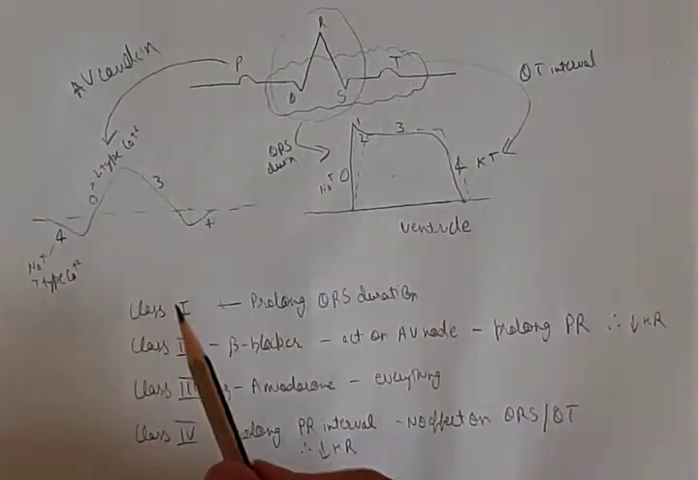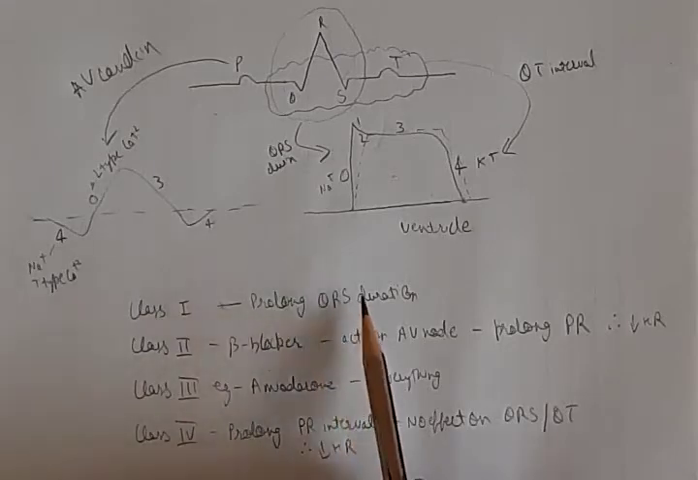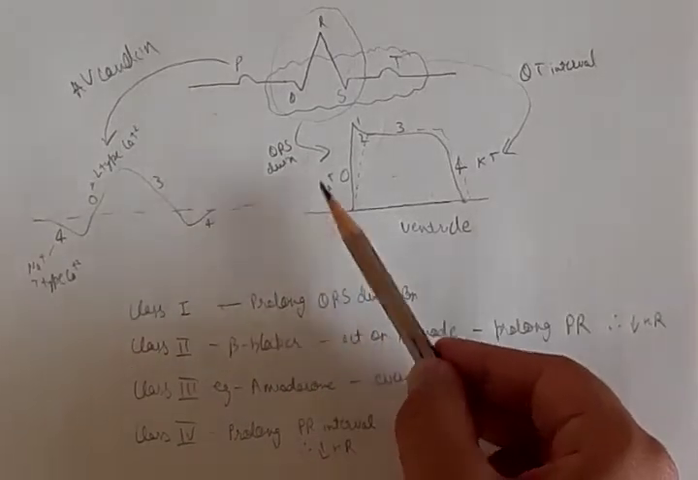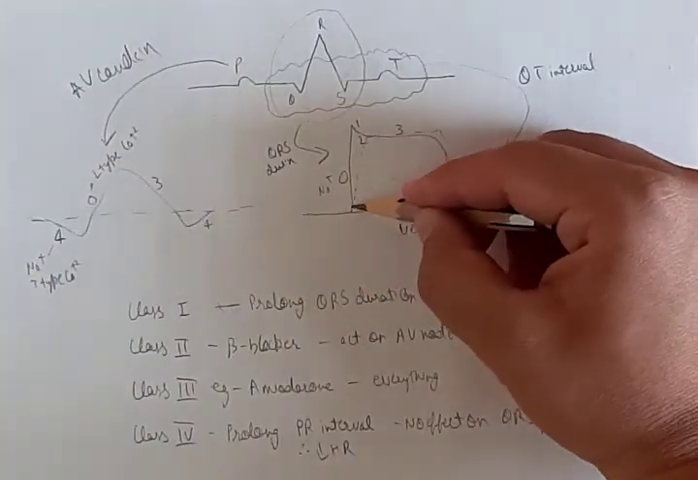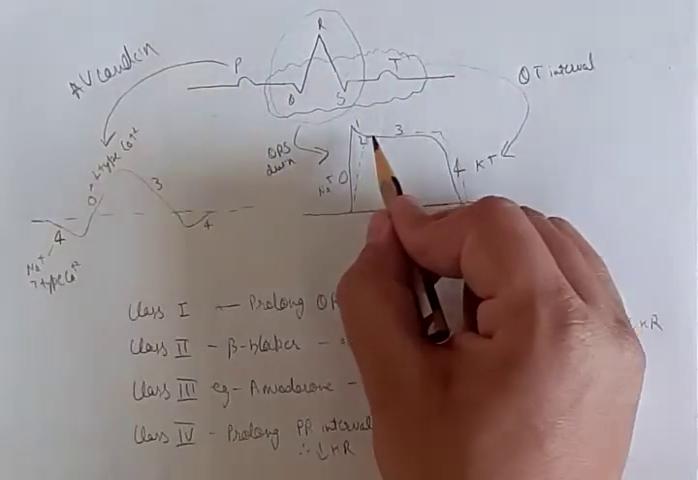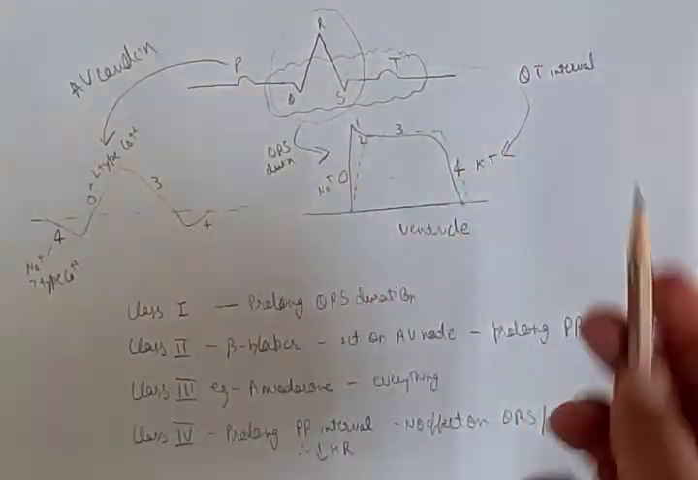So now class 1 antiarrhythmics, they prolong QRS duration. They do it by binding to Na+ channels and delaying the ventricular depolarization. So the graph shifts like this.